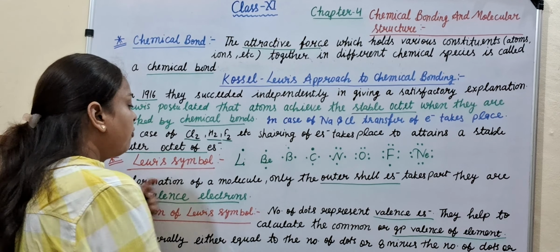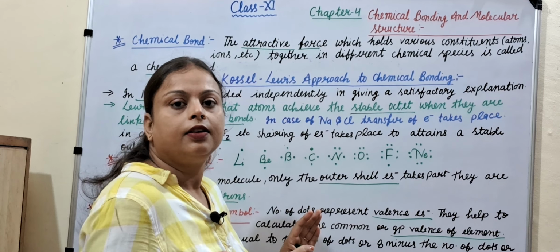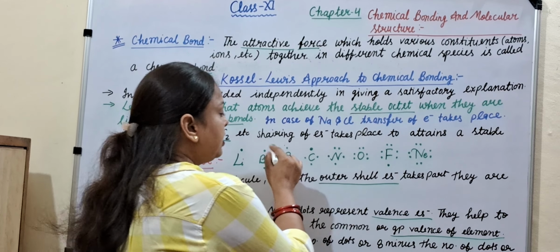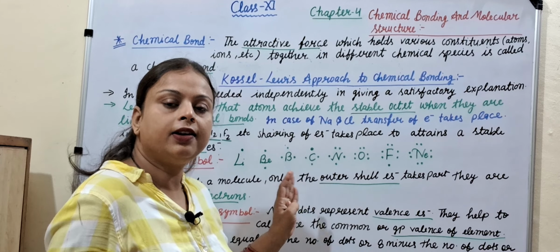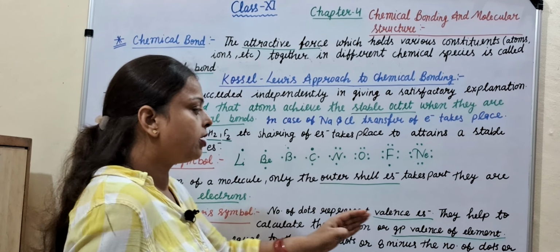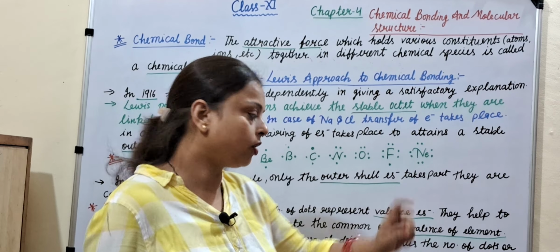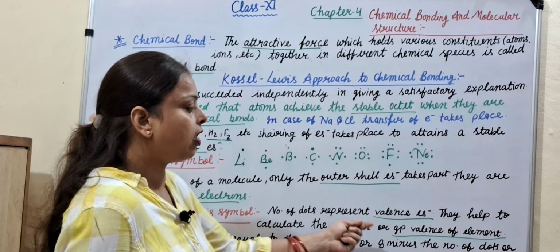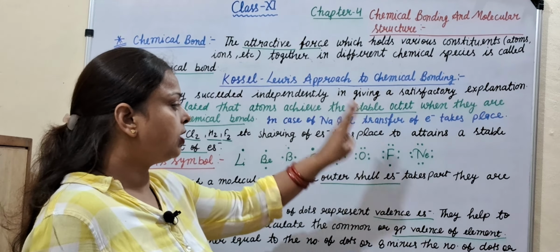In the formation of a molecule, outer shell electrons take part and inner electrons stay mostly at their fixed position. The dots represent the valence electrons that take part in the formation of a molecule. Significance: the number of dots represents valence electrons. They help to identify the group valence of electrons, which is either equal to the number of dots or 8 minus the number of dots. So this is today's class.